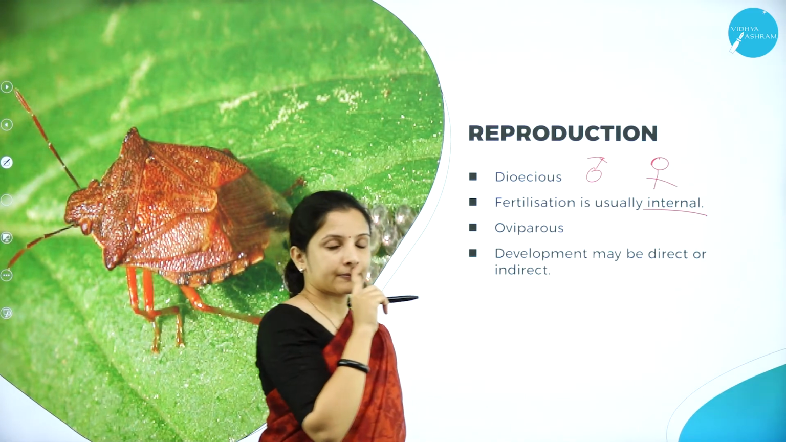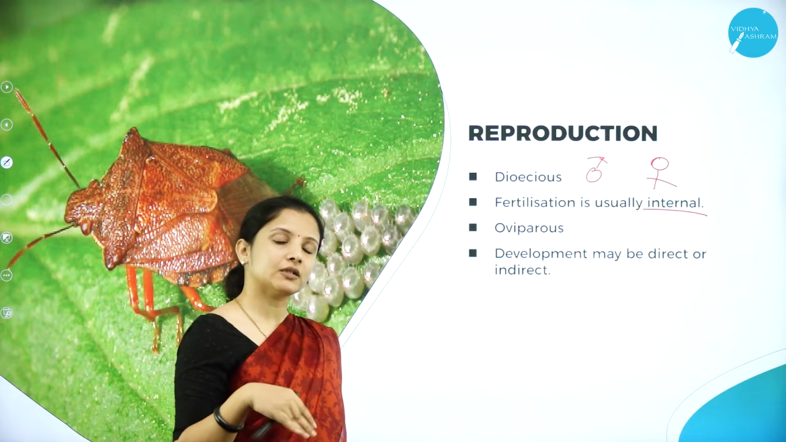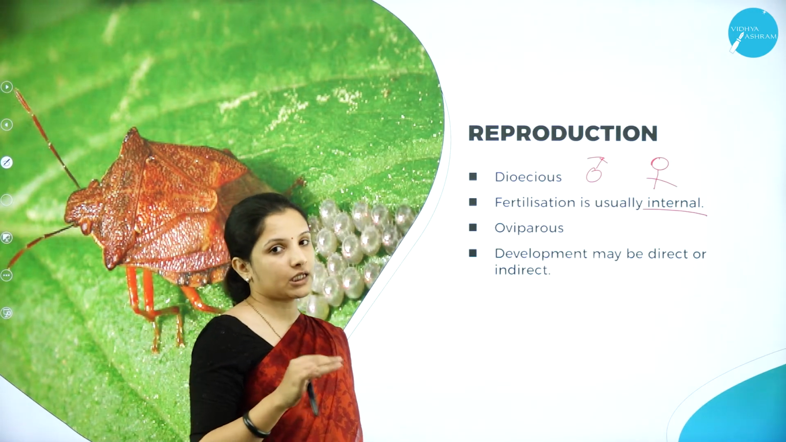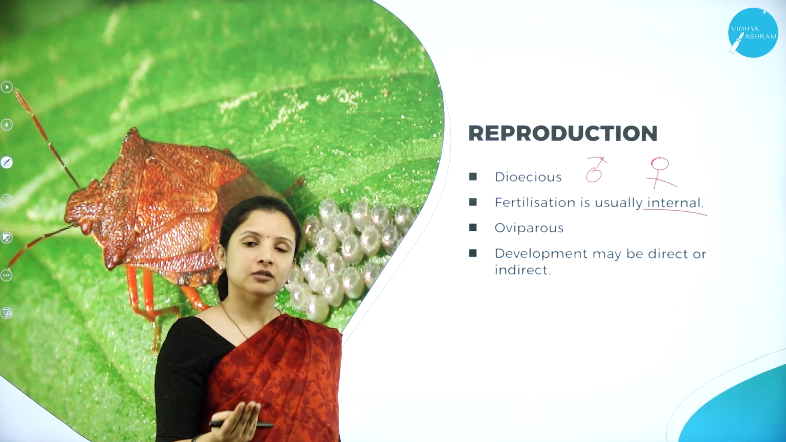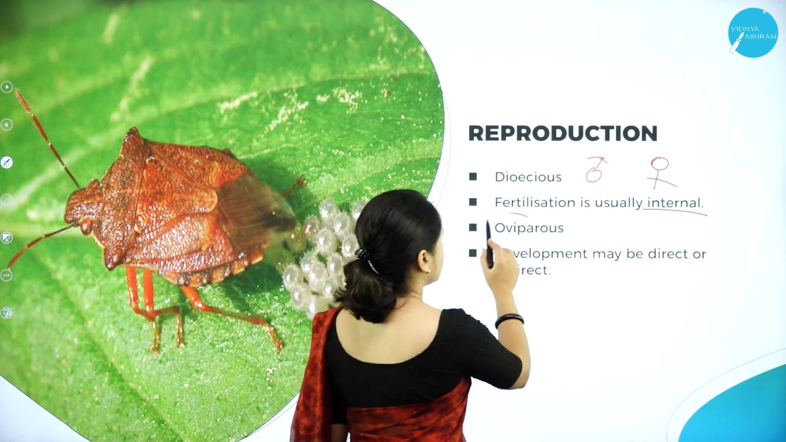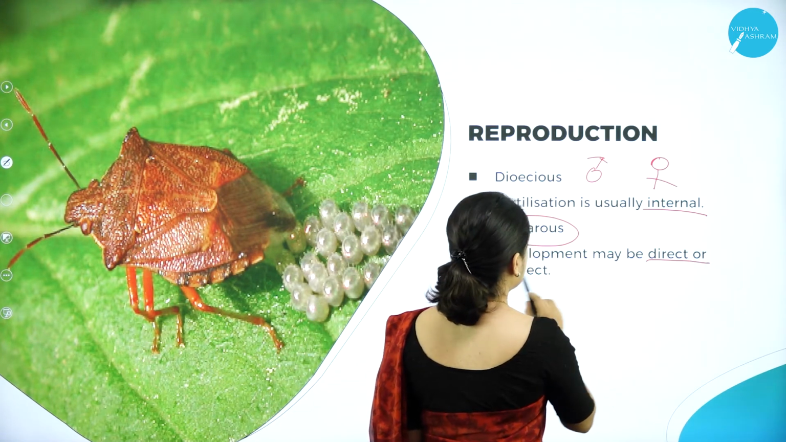Here they are oviparous, that is they lay eggs, but the fertilization will take place internally, inside the body of the insect itself. So after the fertilization taking place, the eggs will be laid. So that is the difference here. And the development may be direct or indirect.